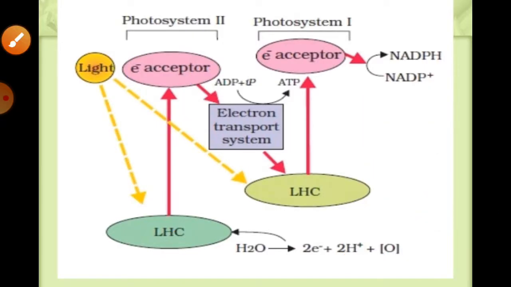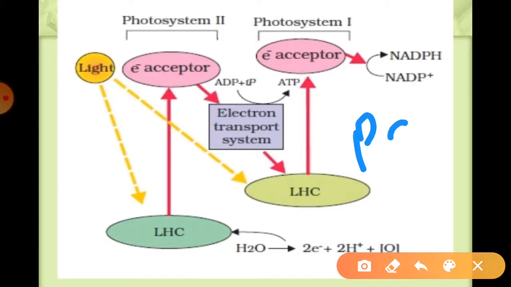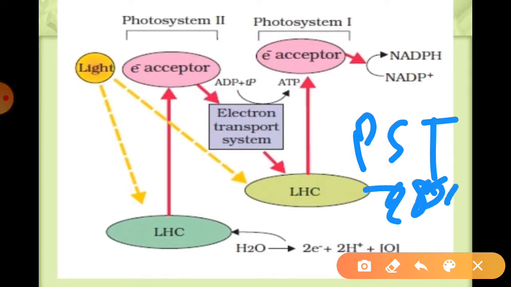This is also known as PS I or P700, right? So this way this chain transports the electrons to PS I.